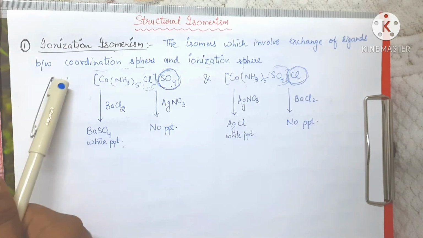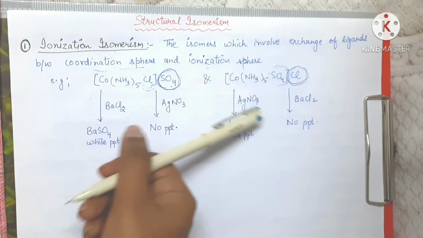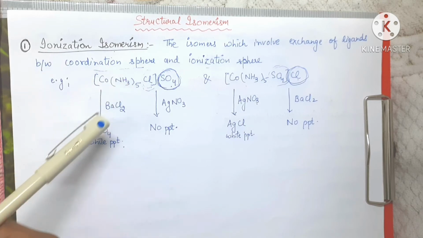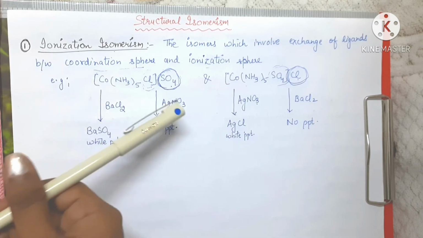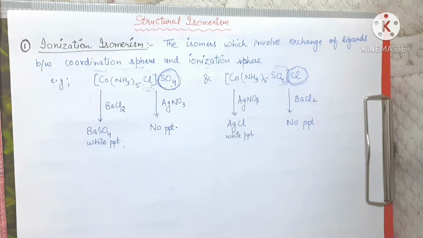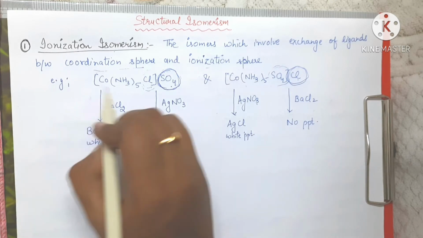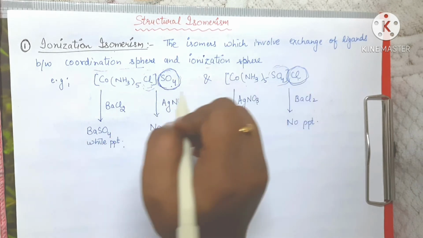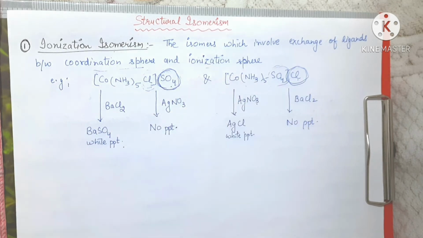So in these isomers we get different ions in the solvent which are precipitated out when we add a solvent medium. Basically we are getting different ions when we provide a solvent to these compounds, although the molecular formula is the same for both of them. So this is about the ionization isomerism.